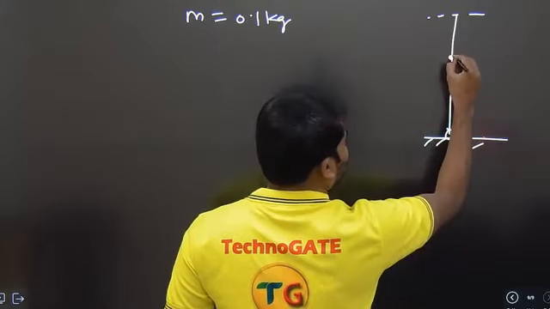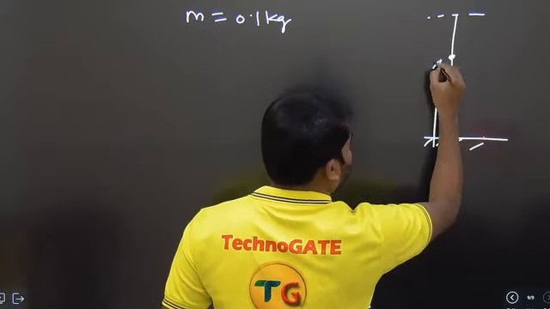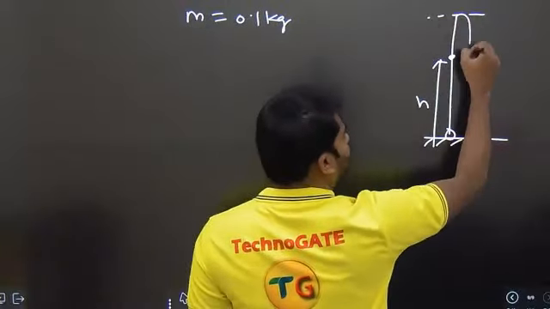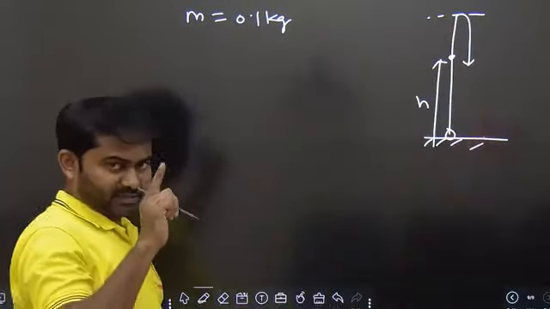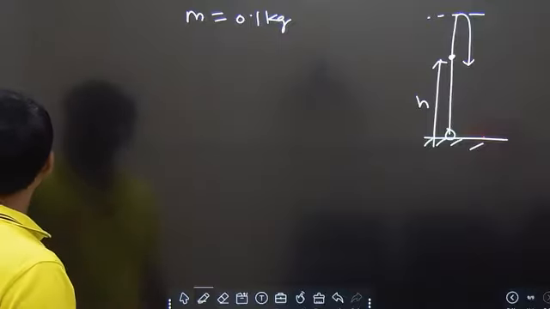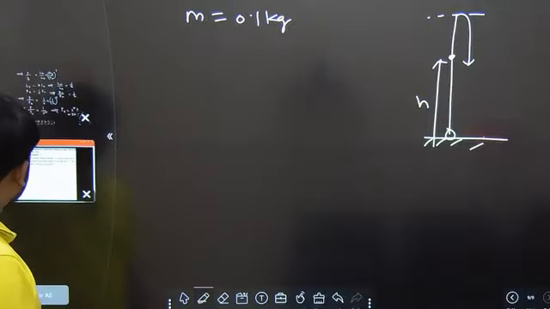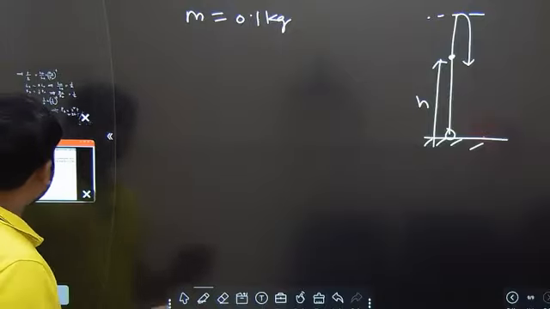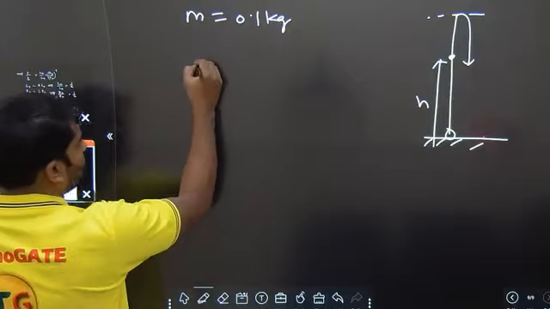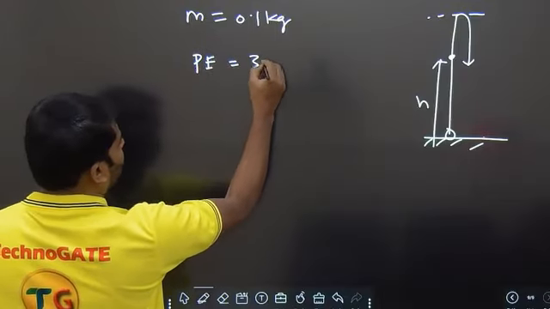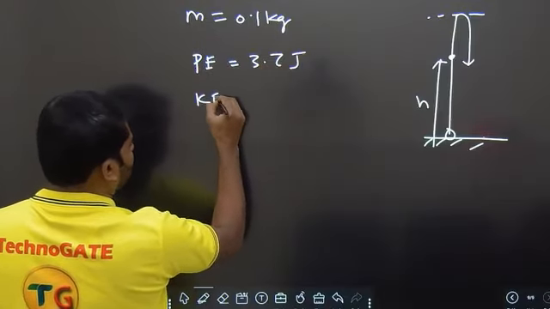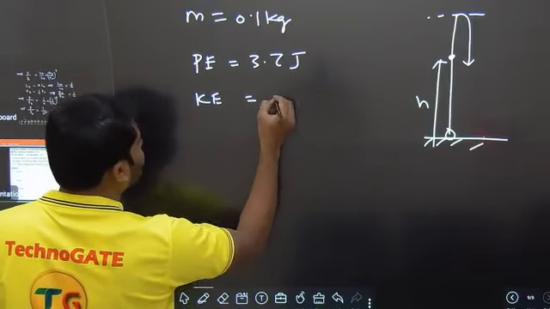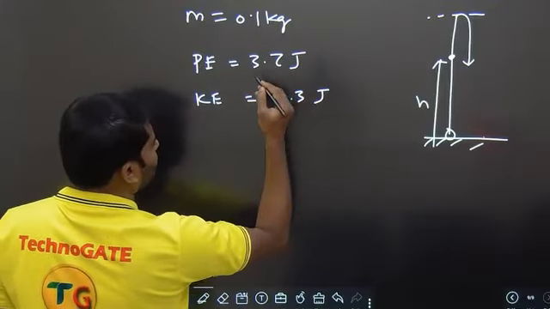But we are discussing at a point. It has gone to a particular height. Maximum height is this. From there it will fall down again. We are discussing at some arbitrary point h. What they are telling is basically at the certain point above the ground, potential energy and kinetic energy values are given. Potential energy is equal to 3.7 joules. Kinetic energy is equal to 6.3 joules.